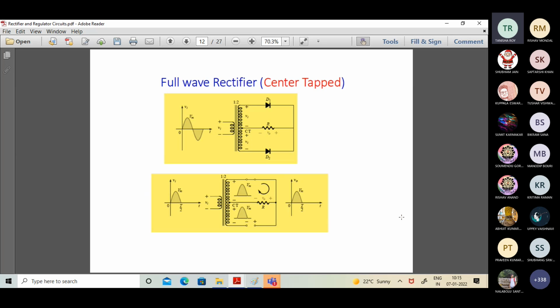Okay. Now let's quickly get into the full wave rectifier version with the center tap scenario. What I was basically focusing on has been shown over here with this plus minus Vm principle. Look at this polarity plus minus, which indicates that in the forward half cycle, diode D1 is under conduction, diode D2 is reverse biased, so it is open. So the forward half cycle gets conducted and through R current flows, owing to which you are going to have the first half cycle over here at the outcome.